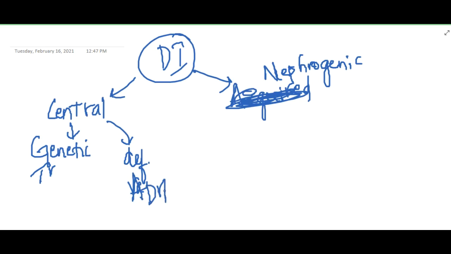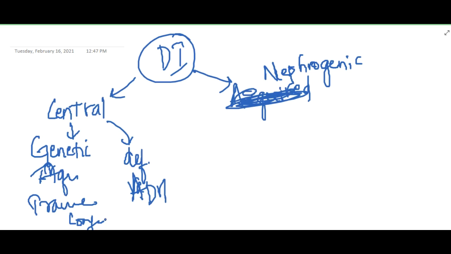This central diabetes insipidus occurs due to genetic causes, acquired causes, or it can be due to trauma, or some congenital malformations like pituitary apoplexy, Sheehan syndrome, or Empty-Sella syndrome.